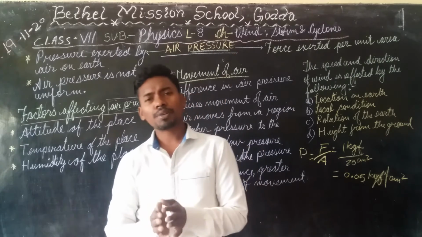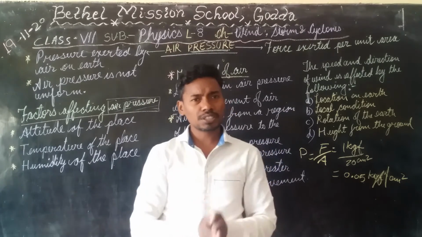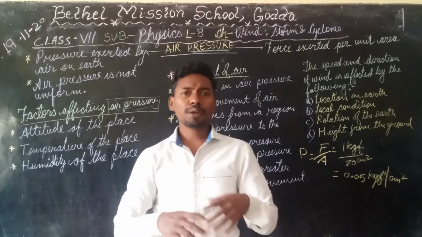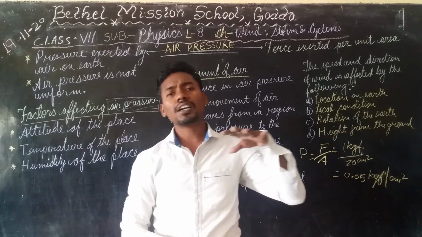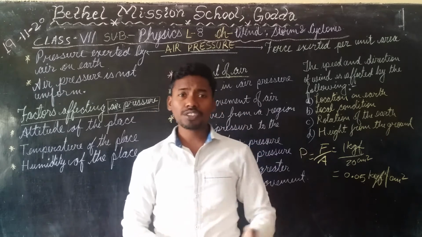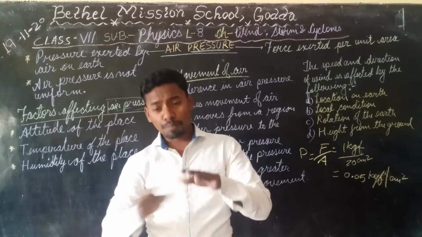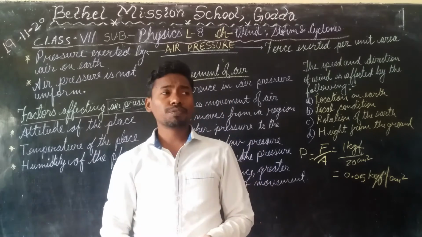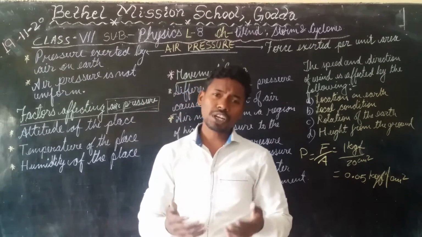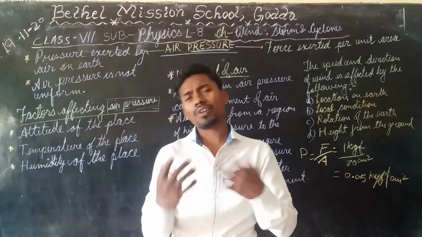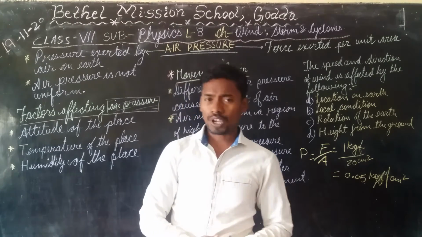For example, air pressure is different at equatorial areas. Air pressure is different at tropical areas. Air pressure is different at polar regions. Air pressure is different in plain and mountainous areas. Air pressure is different in coastal areas. So air pressure varies.